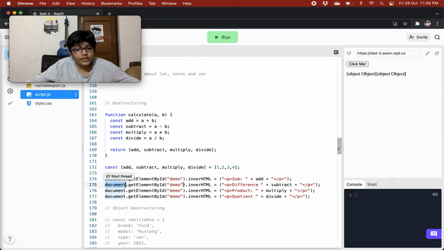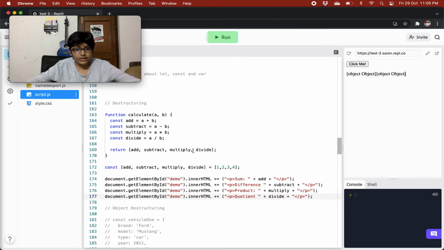Okay, so over here next what we are doing, we are accessing demo, and in HTML we are setting it to basically difference. We are setting p tag, then we are saying difference plus the subtract value plus the p tag close, right? I'll just add the plus equals to sign just to show you what will be the final result, right? So basically we are just adding p tags and whatever calculation we are doing and its value, right? We are just showing that, and destructuring is very powerful, right?